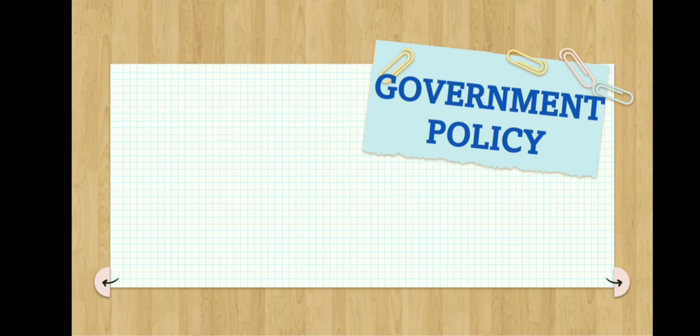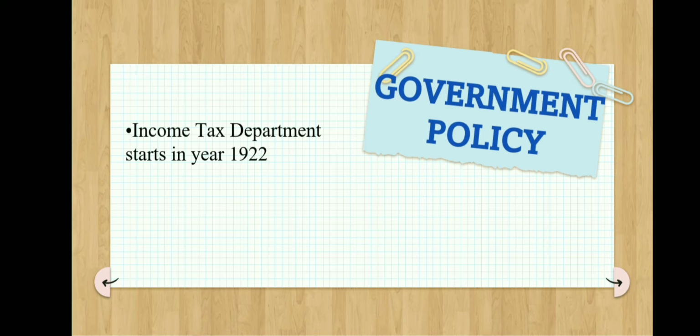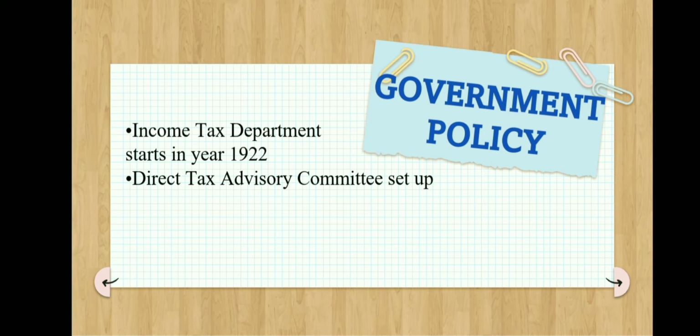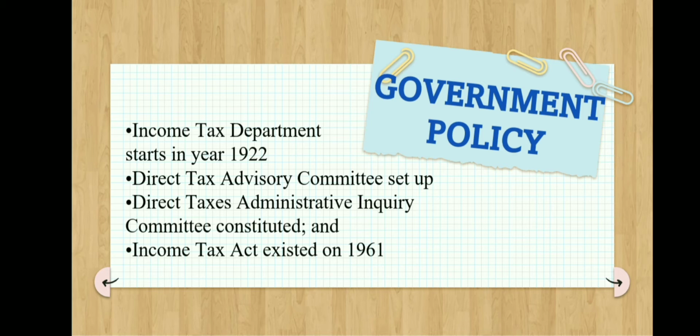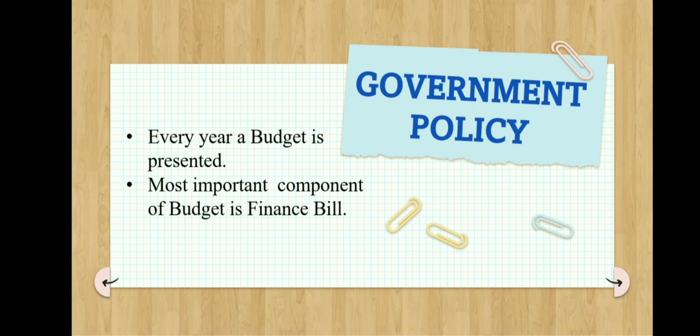The organizational history of the Income Tax Department starts in the year 1922. The Direct Tax Advisory Committee was set up, the Direct Tax Administrative Inquiry Committee was constituted, and the Income Tax Act was enacted in the year 1961. Every year, a budget is presented before Parliament by the Finance Minister. The most important component of the budget is a finance bill that contains amendments which are sought to be made in the area of direct tax levied by the central government.